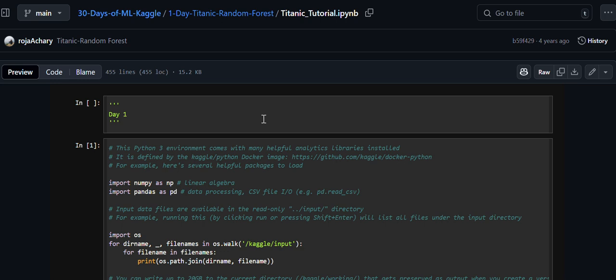To day 21 of the 30-day data science challenge. We're going to go over this day one Titanic random forest, and this is through a repo by Rocha Achari, and let's just go over what they're covering. So there's a Kaggle Python Docker image at this GitHub repo.